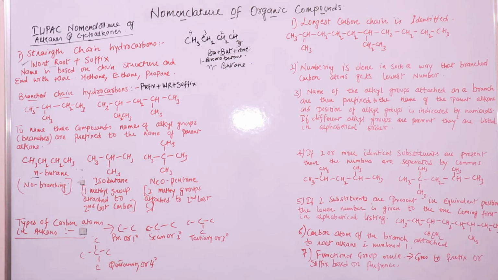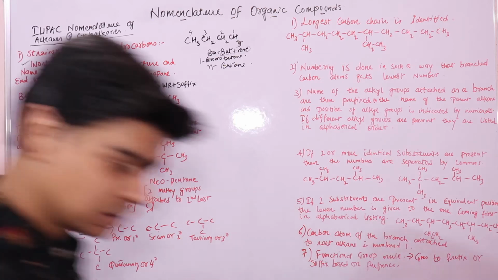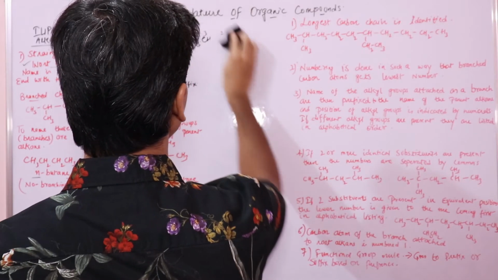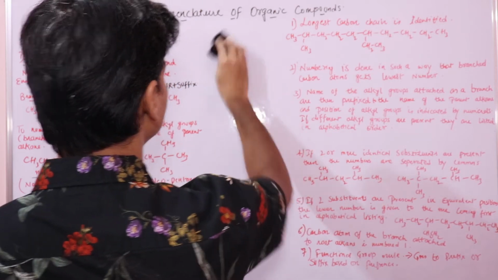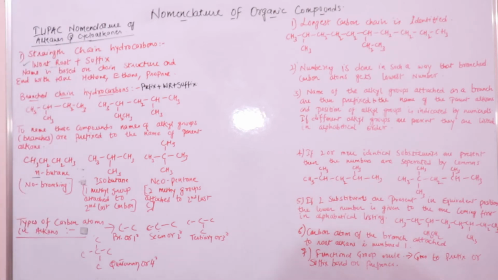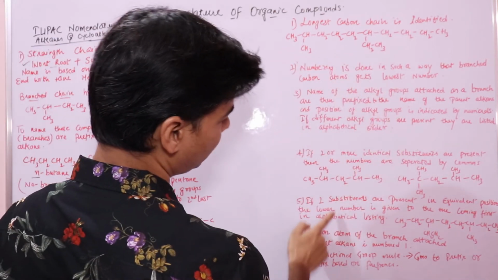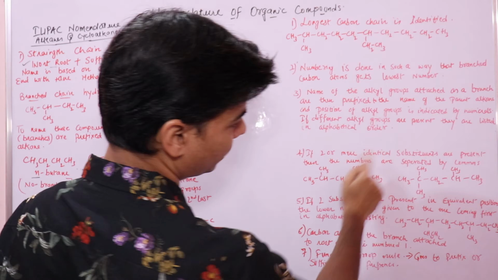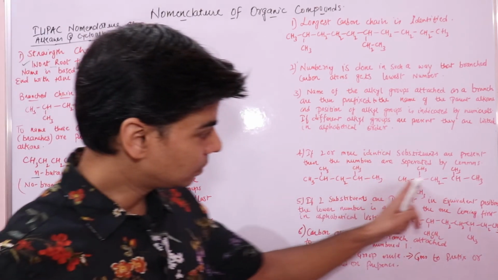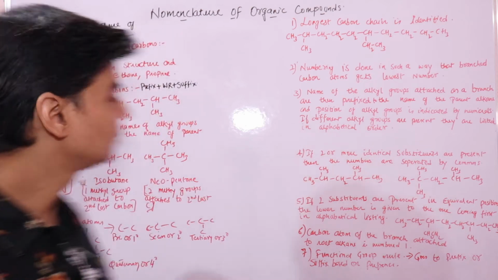N means, just remember, N means a straight chain, normal chain. There is no branch, right? Now, the second type of alkanes would be where you will see branches, like this, you have branches coming out here. You have branches up, down, all these kinds of branches. So these are branched chain alkanes, right?